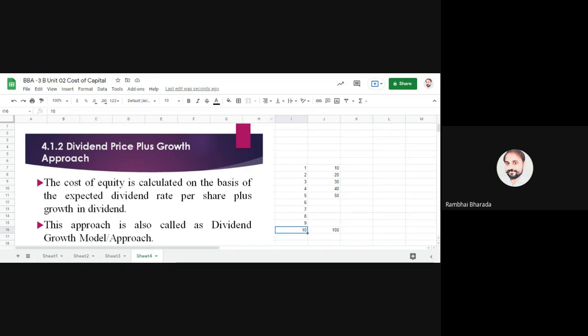The concept is very simple. We are using the dividend rate. This is the dividend rate for the second year, this is for the fifth year, this is for the 10th year. But also we are looking at what will happen in the future. Suppose this case is reversed. Here the company 100, here 90, here 80, 70, here 60.